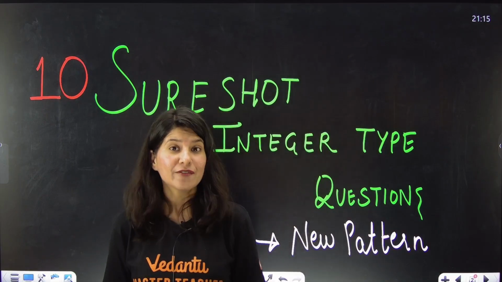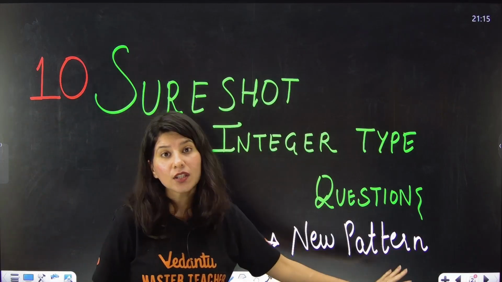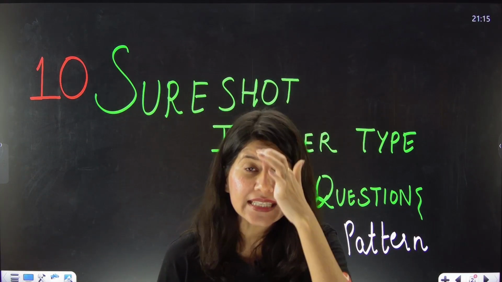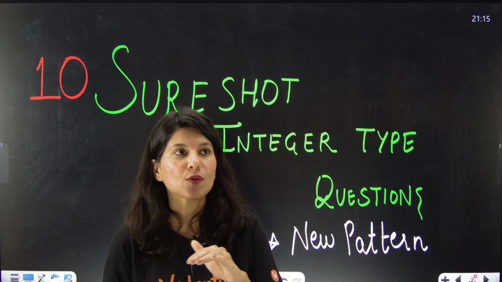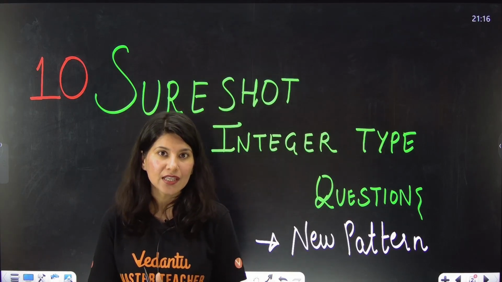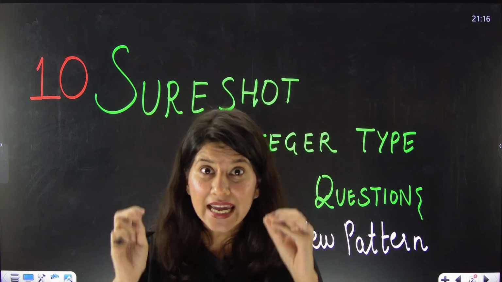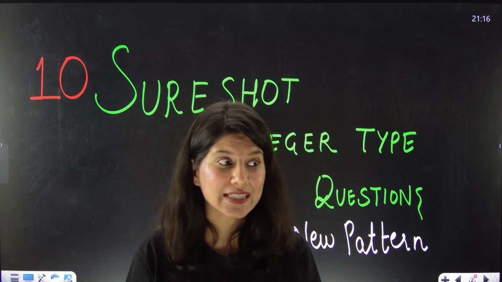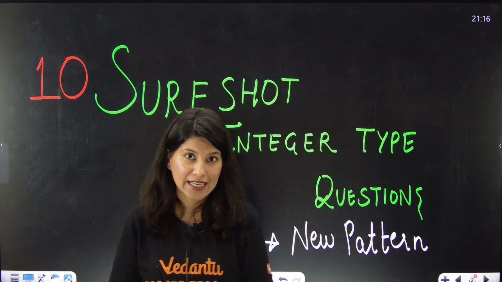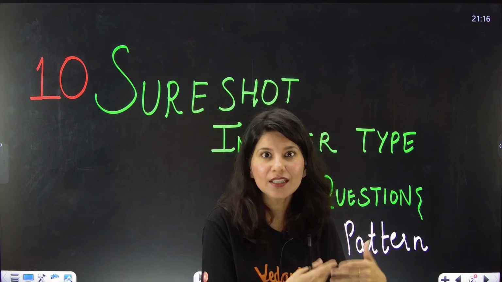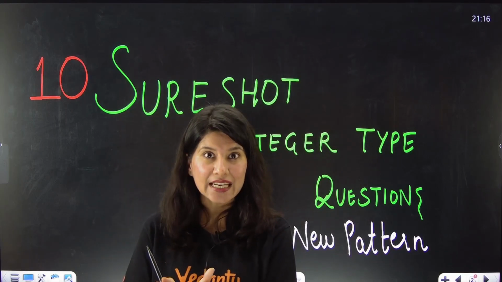In today's session, we are going to discuss 10 sureshot integer type questions based on the new pattern. You all must be aware that NTA has changed the pattern for JEE Main 2025 aspirants. What have they changed? Previously, because of pandemic times, from 2021 to 2024, they introduced a pattern wherein you are given 10 numeric type questions in each subject, and you have to do only 5, so you are given an option. Total 30 questions they were asking, 20 MCQ that you have to do, but out of these 10 you can only do 5.